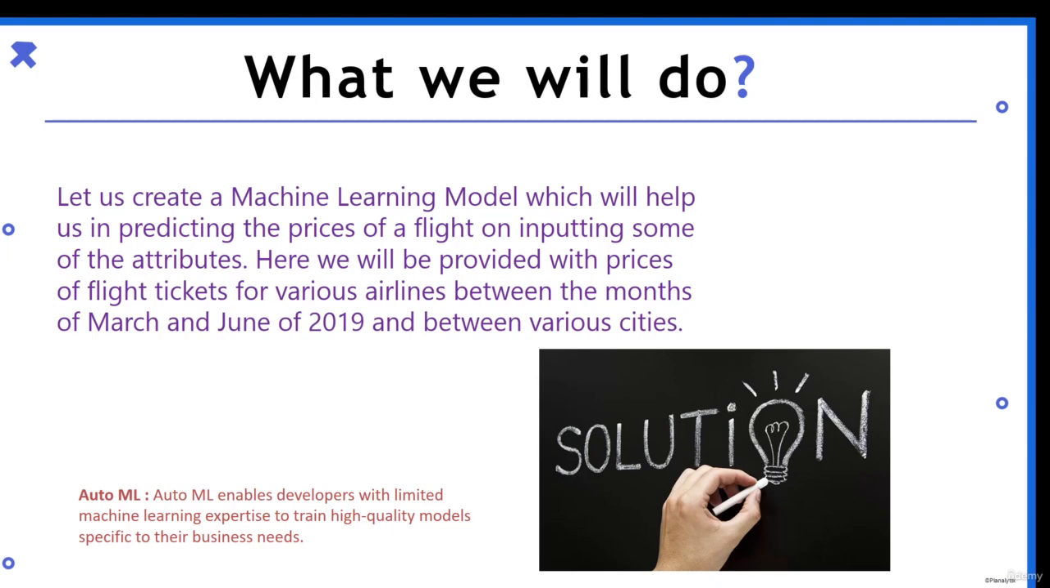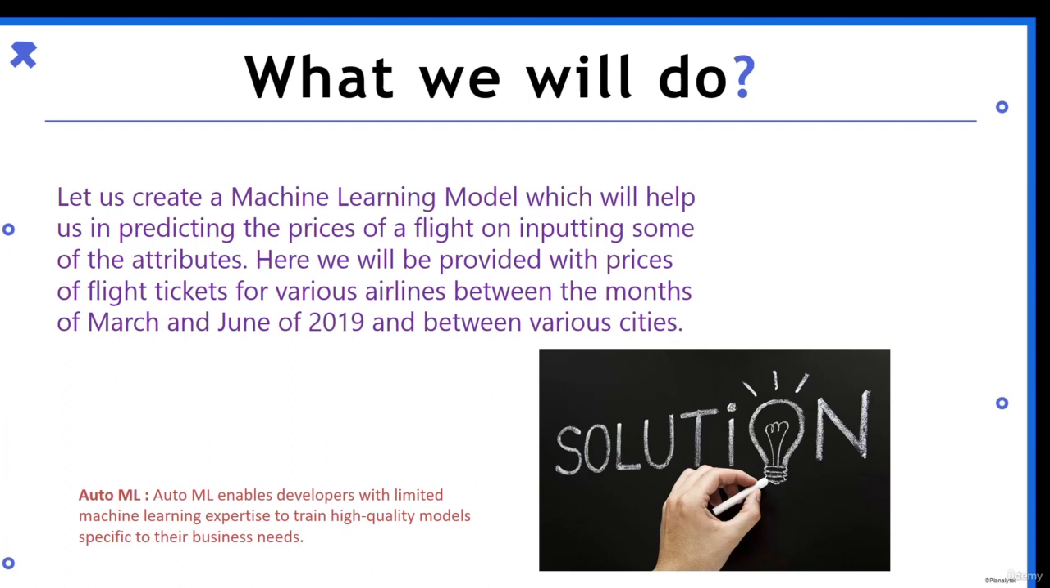AutoML enables developers with limited machine learning expertise to train high quality models specific to their business needs, which means that if you don't have much knowledge about machine learning, you can use automated machine learning to do all the machine learning work which a data scientist does, like testing different models, hyper tuning them, checking their accuracy, and selecting the best model. All this work is done with the help of AutoML.